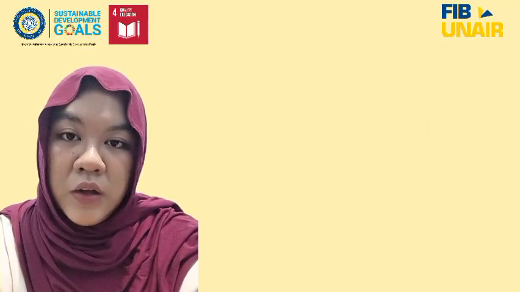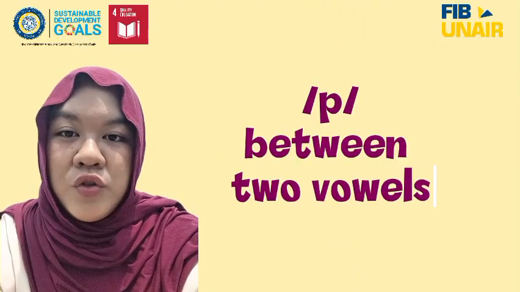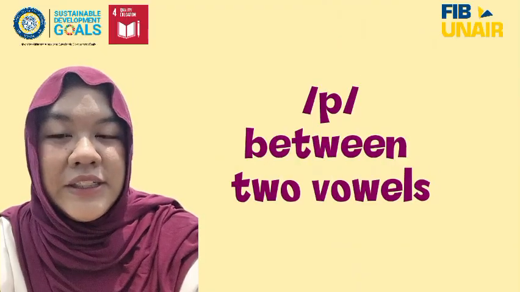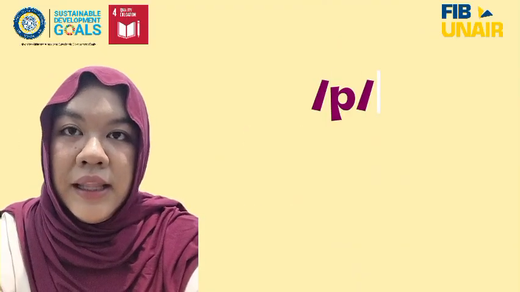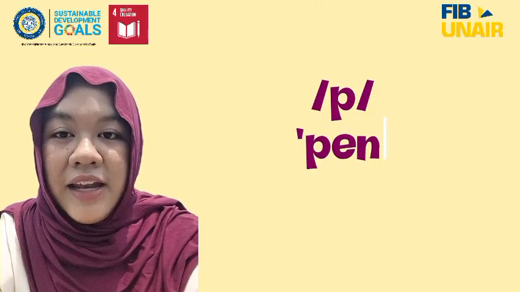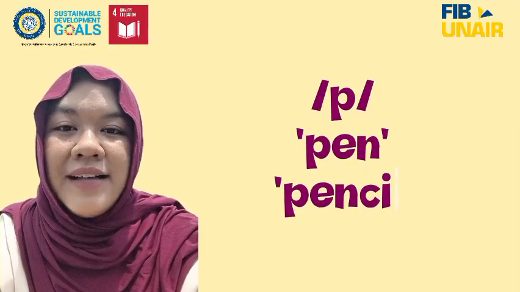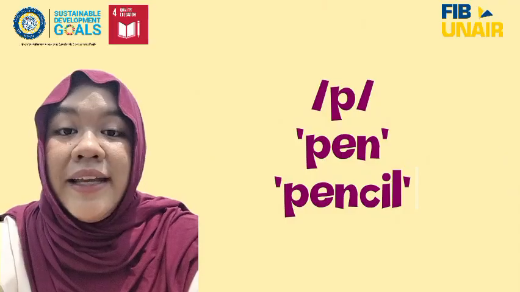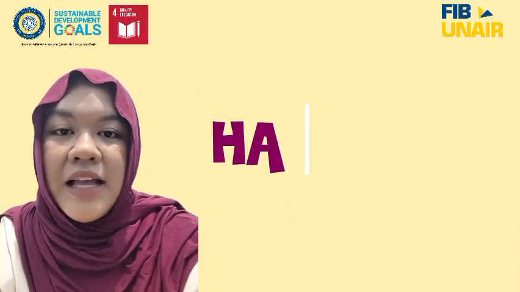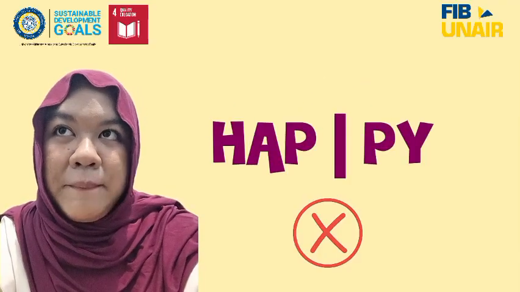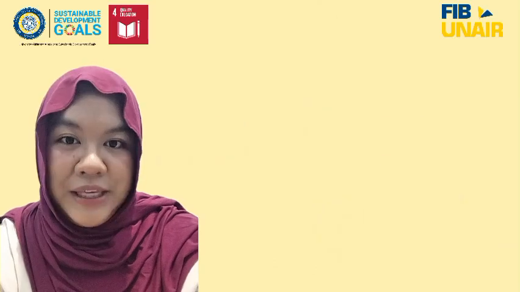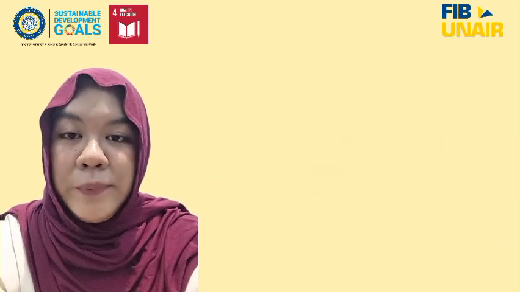We have a single consonant P between the two vowels. Since P can definitely start a word, like "pen" or "pencil," the MOP tells us to move it to the second syllable. So the division is ha.ppy, not hap.py, but ha.ppy, leaving the first syllable open.